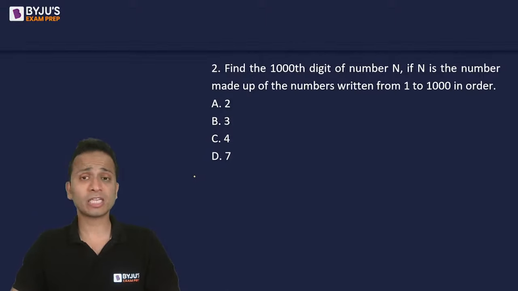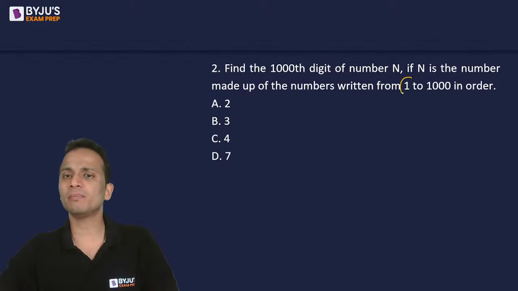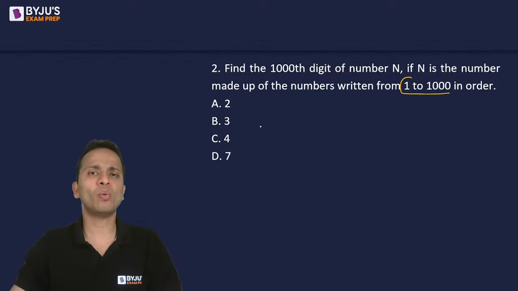So you just have to be systematic while calculating the answer for this question. Okay, so if we are writing all the numbers starting from 1 up till 1000,